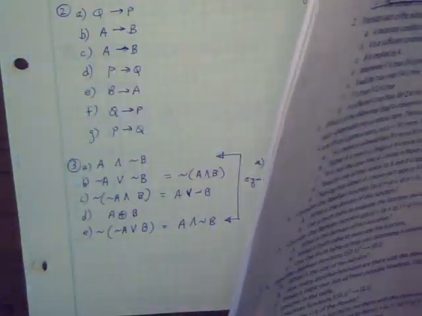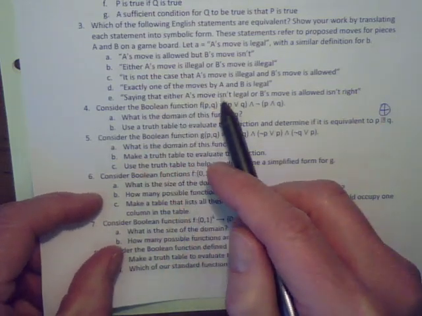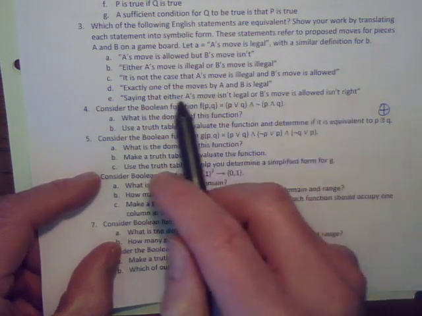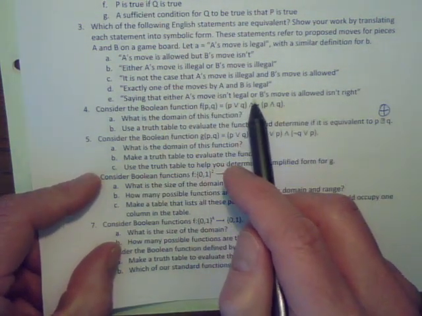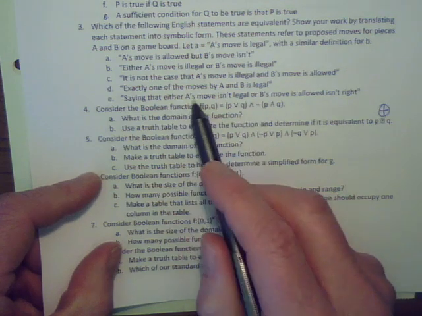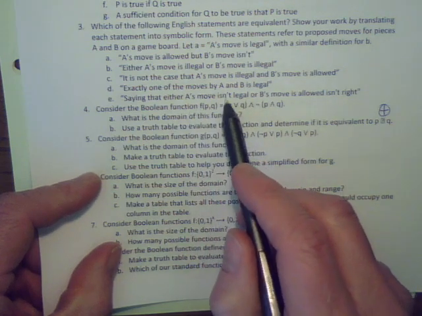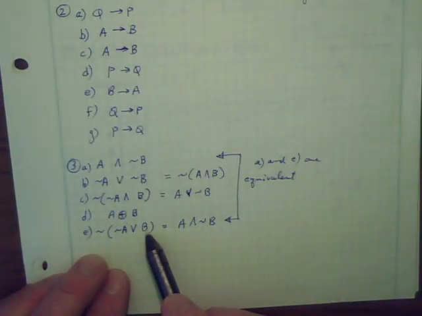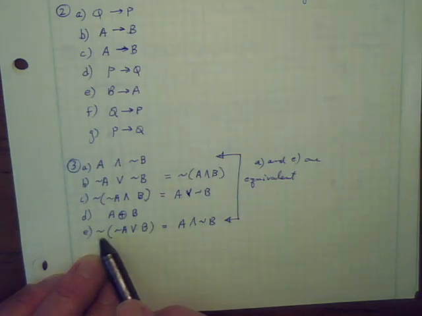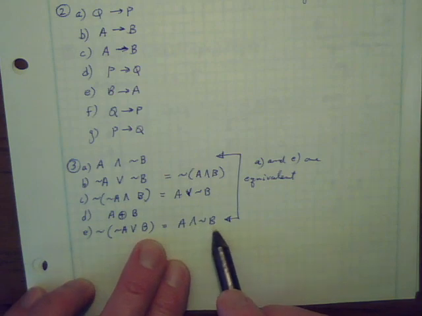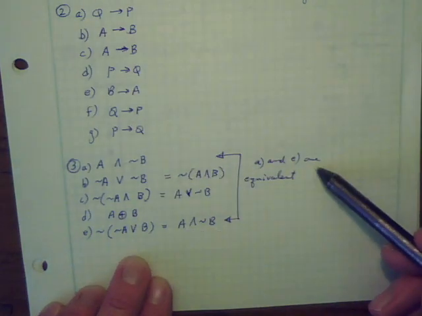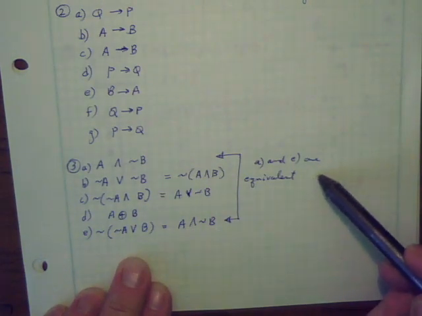Finally, part E. Saying that either A's move isn't legal or B's move is allowed isn't right. In other words, we have a big minus sign out in front of an or statement here: not A or B. If we said that, it wouldn't be right. So I'm going to apply De Morgan's here and get A and not B. We see that none of these are equivalent to each other except for A and E. So the answer to this one is that A and E are equivalent.